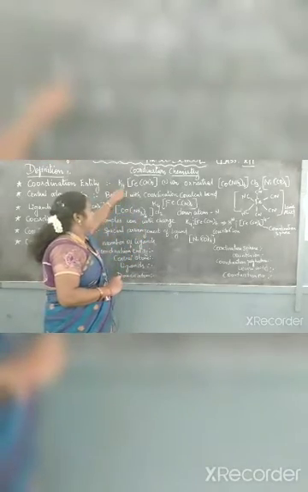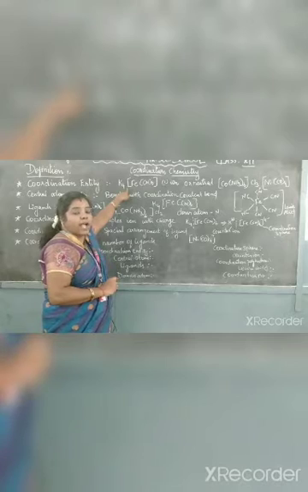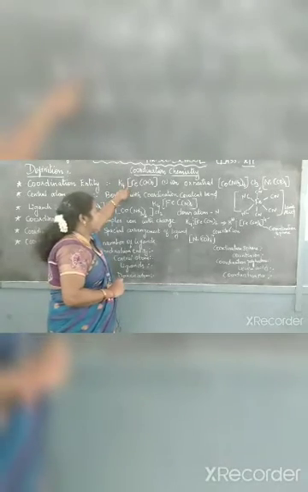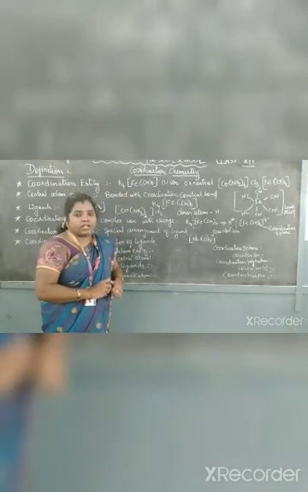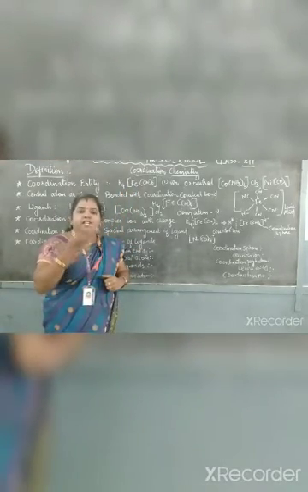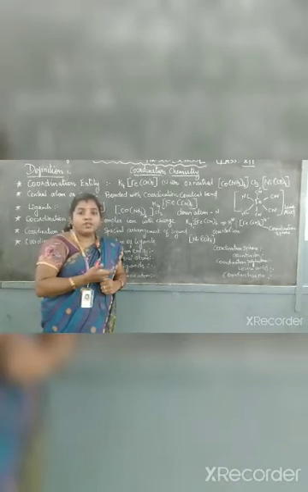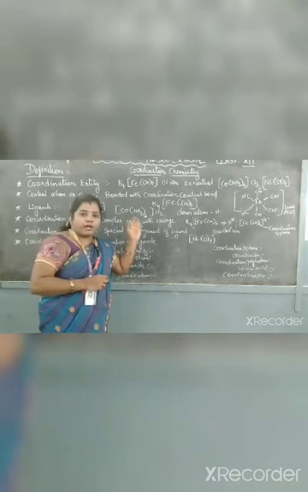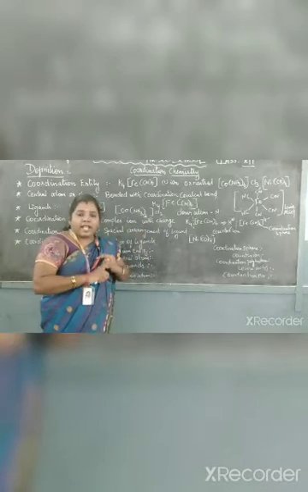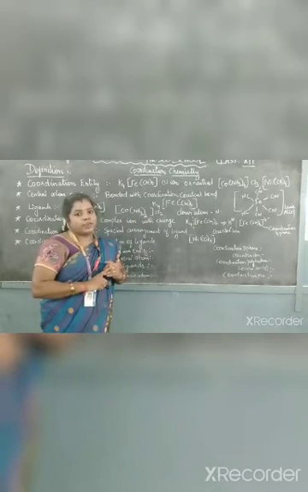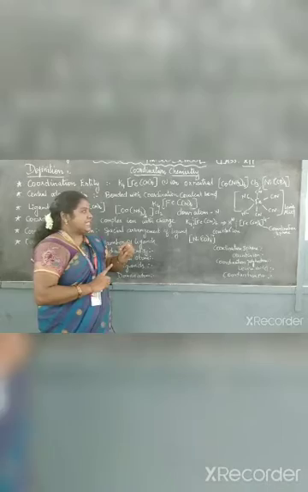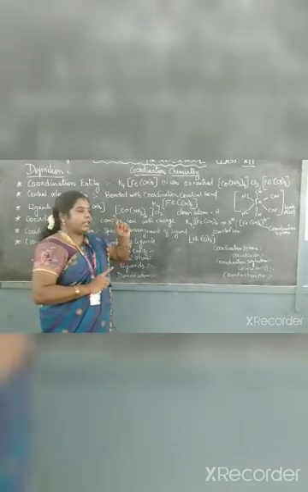If a compound or a group of atoms is present inside the square bracket, that is called a coordination entity. It may be ionic, either a cation or an anion, or it may be neutral also. So the coordination entity may be ionic or it may be in a neutral formation. Let's see the examples, first the cation.